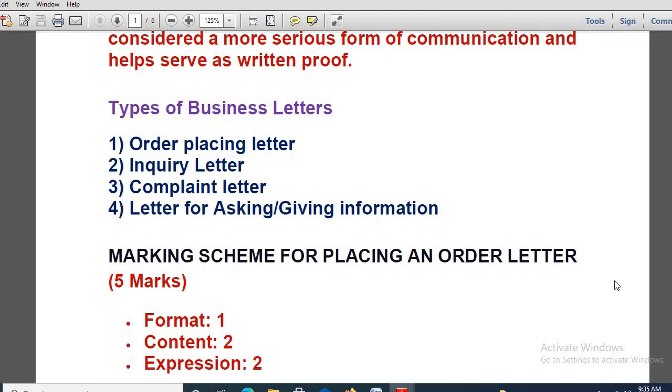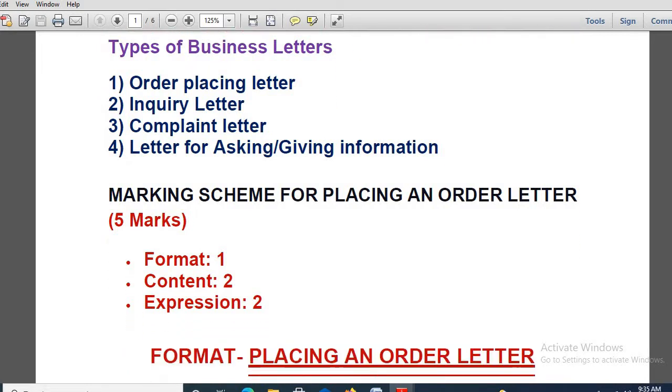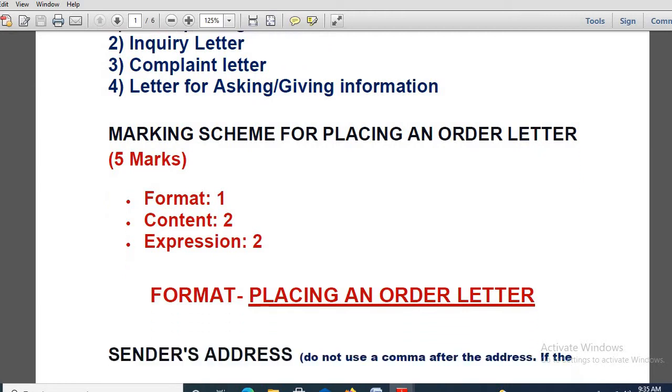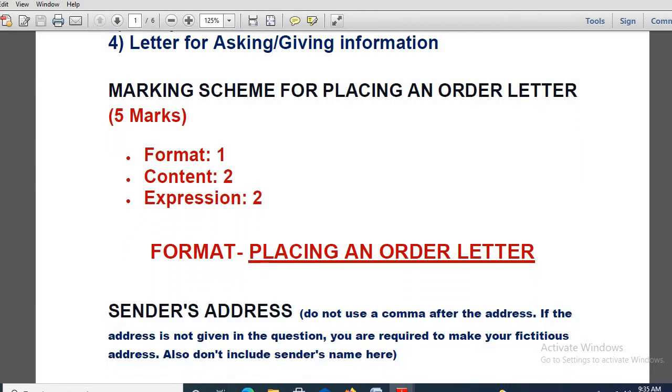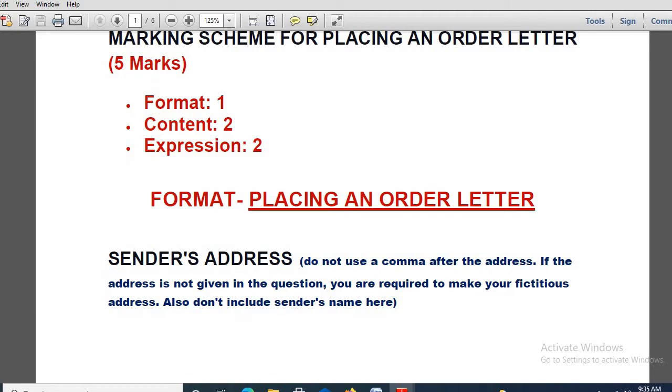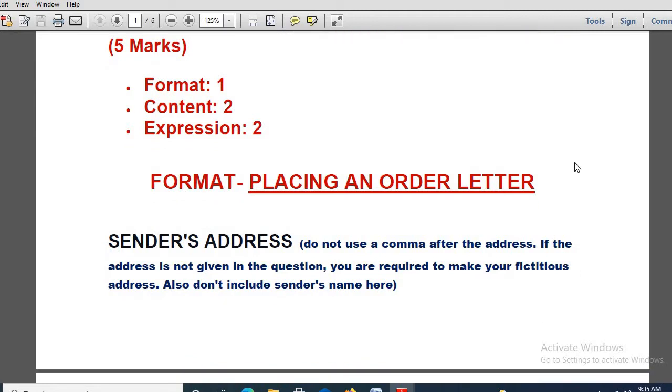Now normally in a subjective question from business letter, specifically placing an order, it is of 5 marks. The format consists of 1 mark, content consists of 2 marks, expression consists of 2 marks.